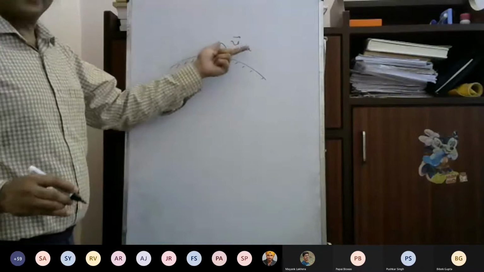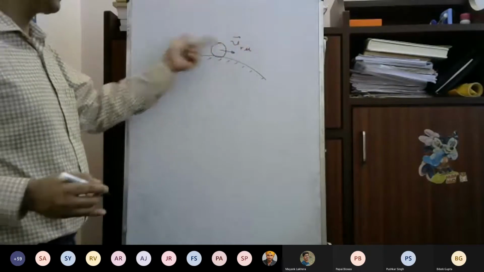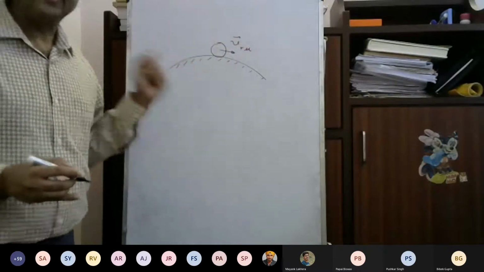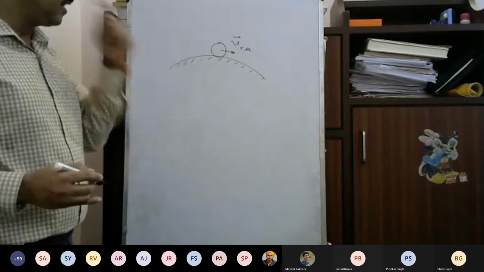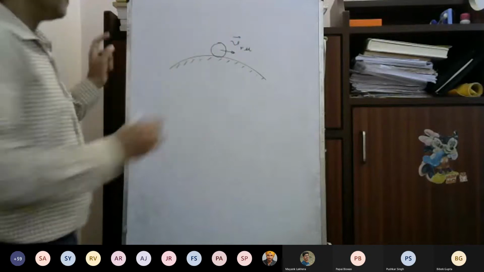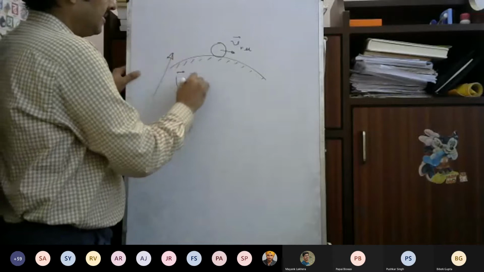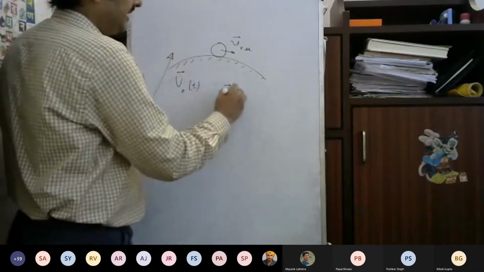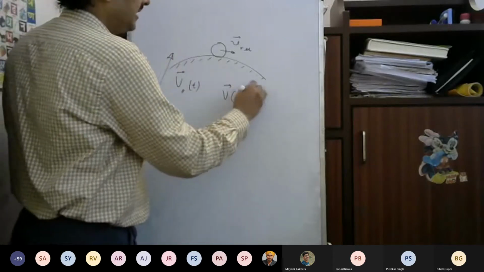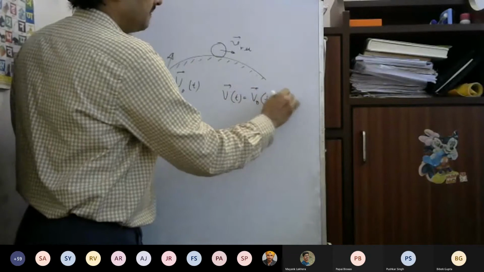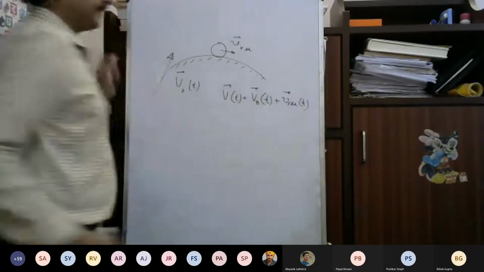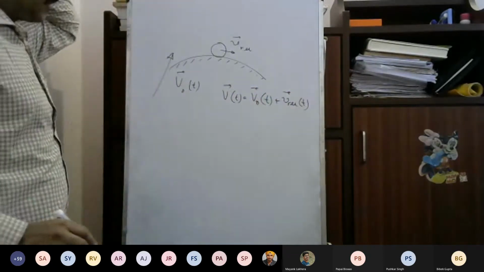It can have some magnitude, v relative, which comes from how it is excited or how the initial condition was chosen. So it has a certain relative velocity. The absolute velocity, and suppose that this is the v naught t. So the absolute velocity vt will be equal to v naught t plus v relative at that particular time t.